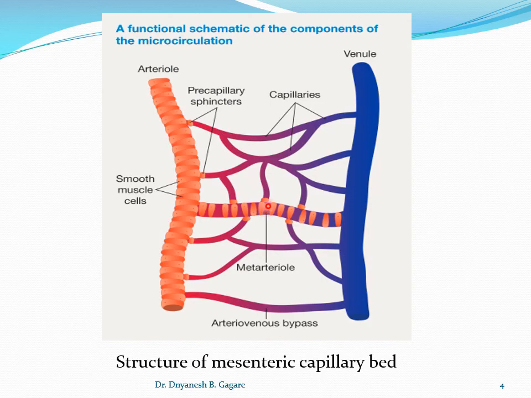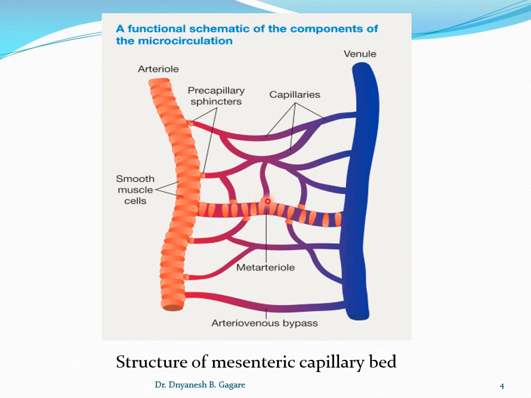So once the small capillary arises from the meta-arteriole, at its origin it is encircled by smooth muscle, and that smooth muscle is called the precapillary sphincter.